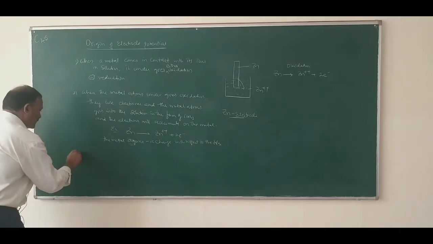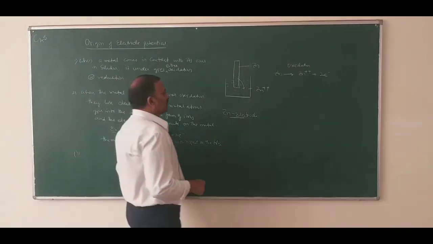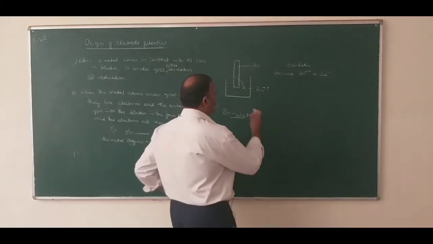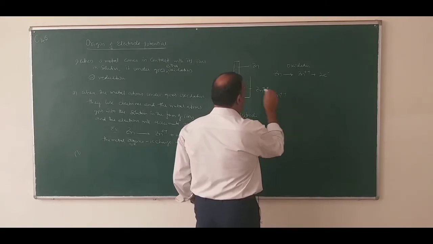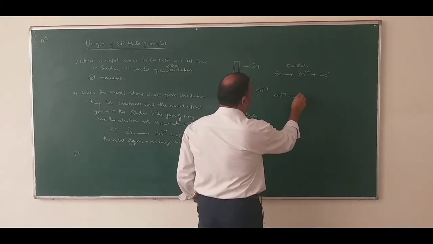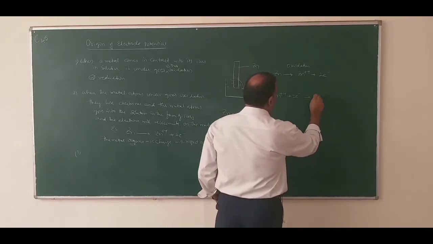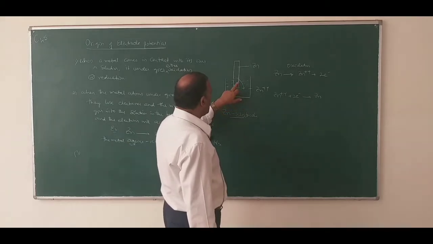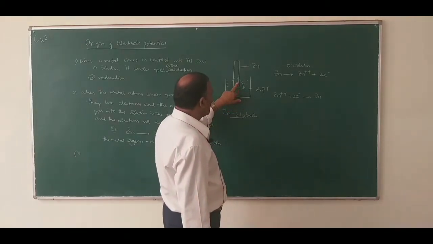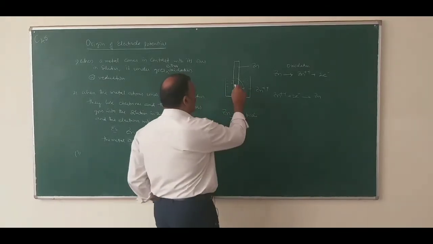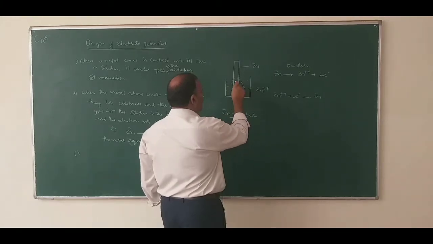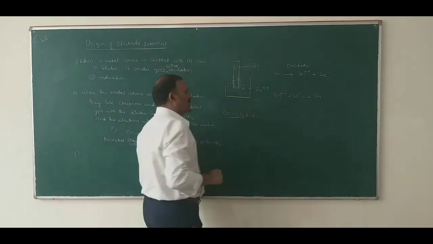On the other hand, what happens if there is reduction at the electrode? What is reduction? Zinc ions in the solution acquire electrons and are converted into zinc atoms, and accumulate on the surface of this metal. As a result, this metal acquires positive charge when compared to the solution.